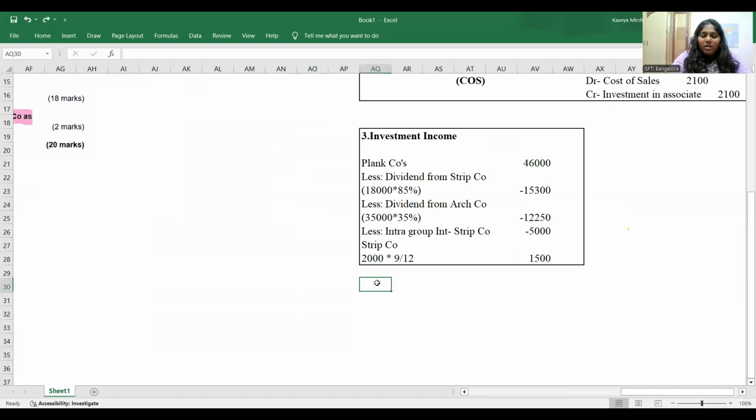That's it. What is your group investment income, everyone? Your group investment income will be this much, which is 14,950. I hope everybody is able to understand.